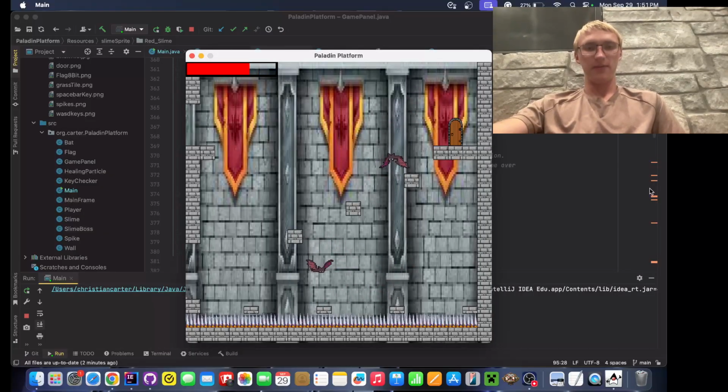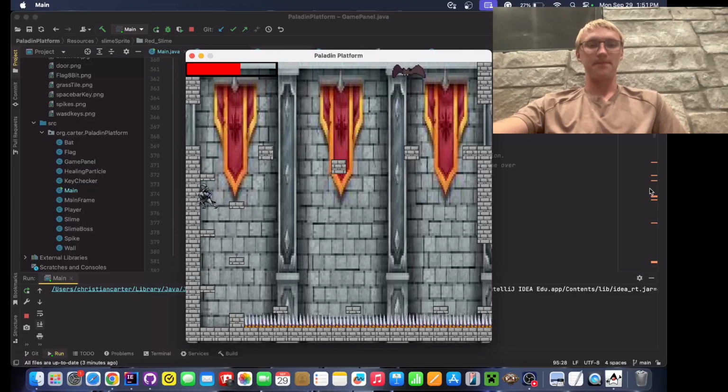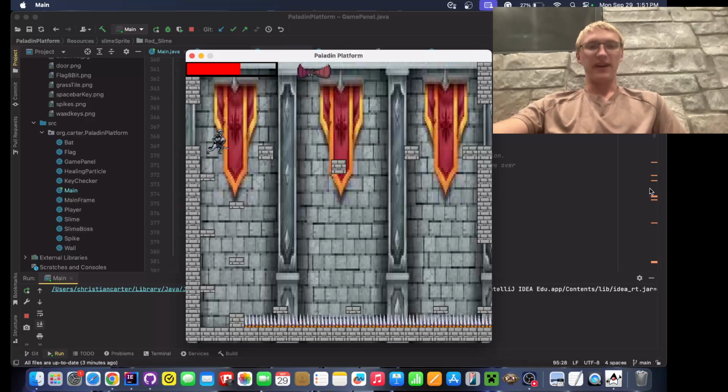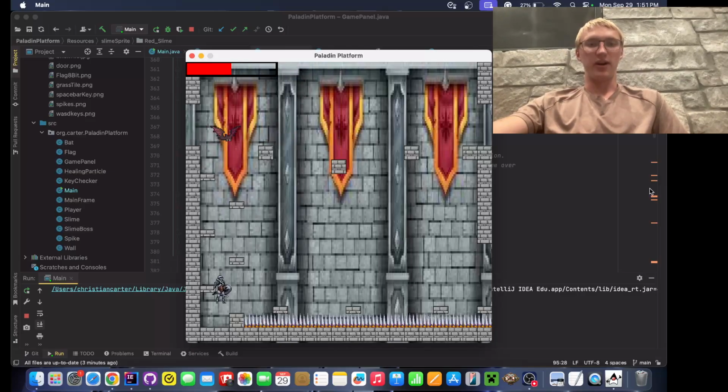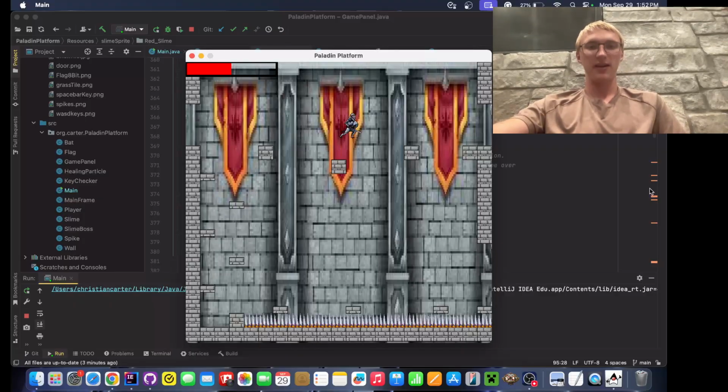Oh shoot, I fell. That's not good. So of course I made it so that if you swap frames again, the bats respawn, because I think the bats and other entities respawning actually makes the game harder. As you can see, bats are super annoying, and I am apparently very bad at the game. I'm sorry. I am not a speedrunner of my own game.